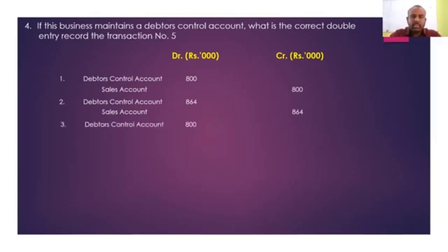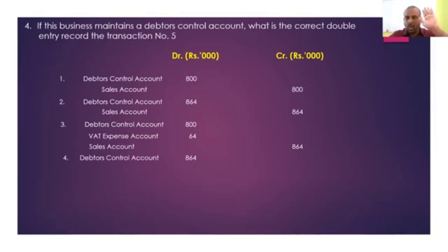Third one, debtors control account debit 800, no. The 64 is not a VAT expense, no. Sales account credit 864, it's completely wrong. Everything is wrong in here, right? Fourth one, debtors control account debit 864, it sounds correct. The total inclusive amount you are about to collect from the debtor is fine. Sales account credit 800, that is also fine. You are recognizing the VAT exclusive amount, right? The balance 64, yes, you credited to the VAT control account or VAT payable account, right? So the fourth one sounds correct.